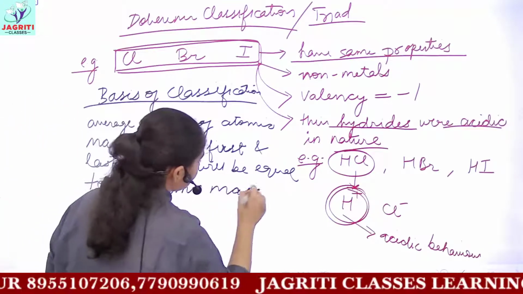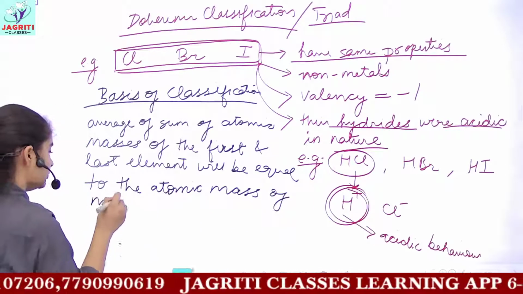So this was the basis of classification which Döbereiner took.